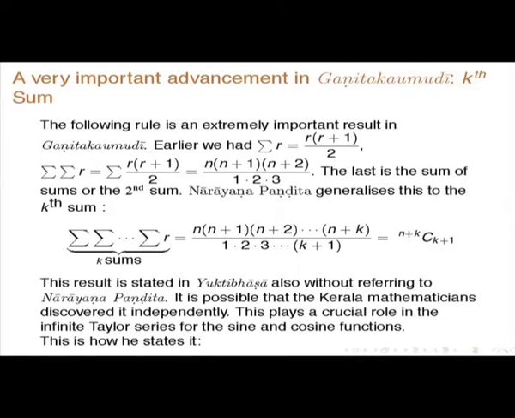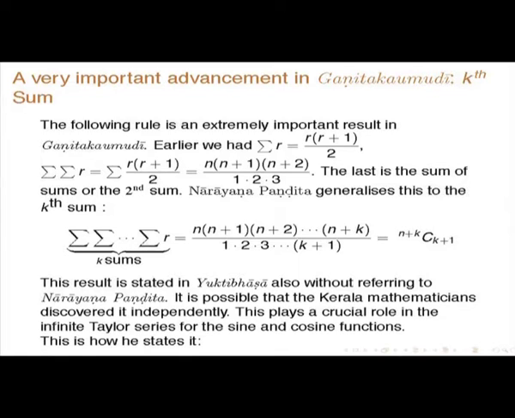Now sum this from r equal to 1 to n, and that is n into n plus 1 into n plus 2 by 1 into 2 into 3. This was given by earlier mathematicians. The last is the sum of the sums, or the second sum.